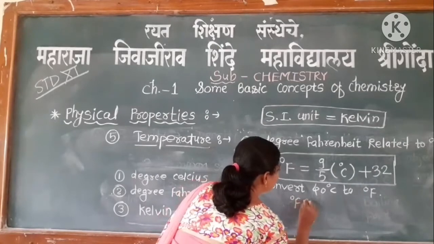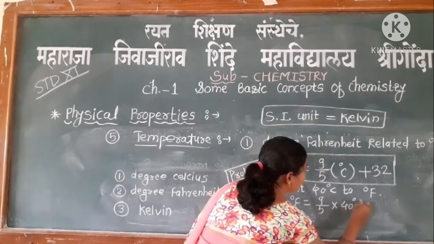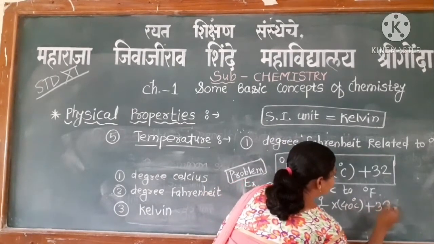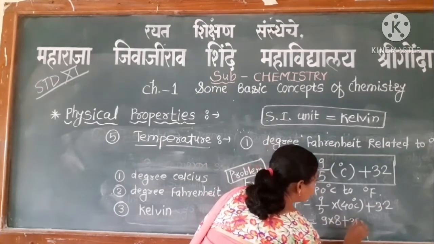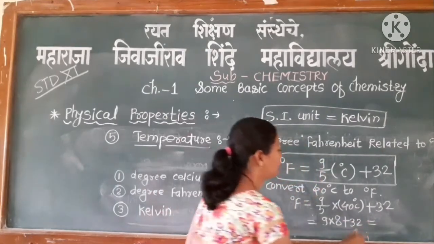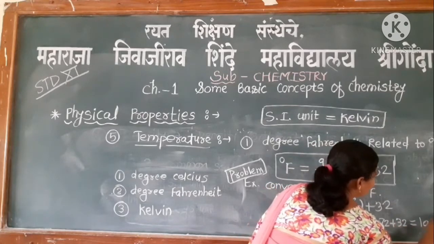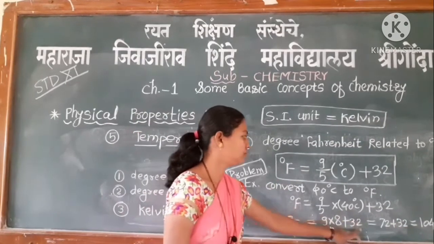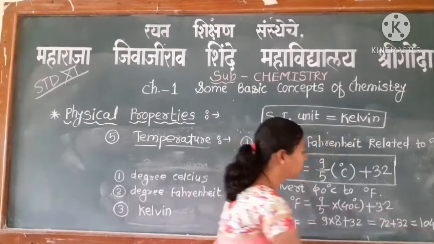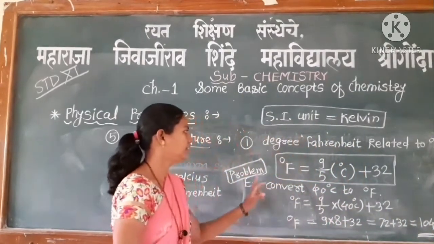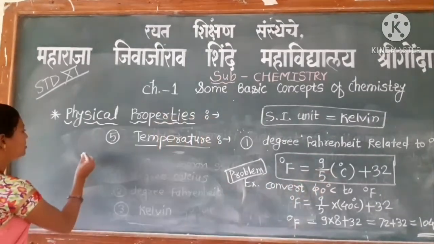Therefore, degree Fahrenheit is equal to 9/5 into 40 plus 32, which is equal to 9 into 8 plus 32, is equal to 72 plus 32, is equal to 104 degree Fahrenheit. This is the formula for conversion of degree Celsius into degree Fahrenheit.